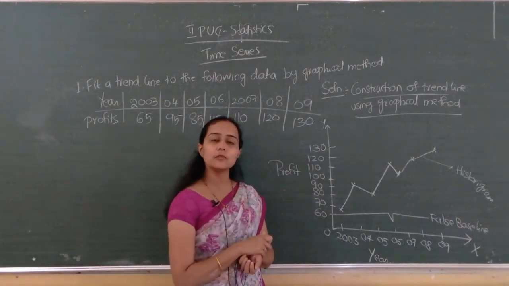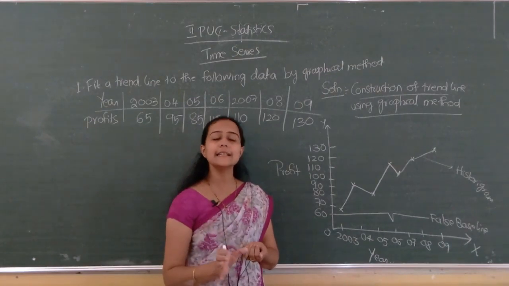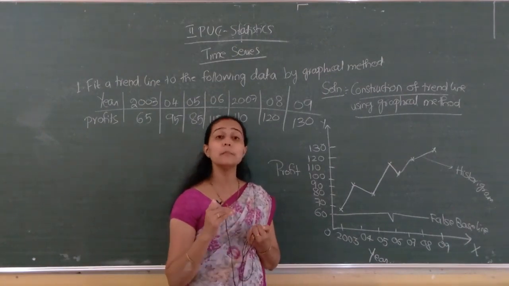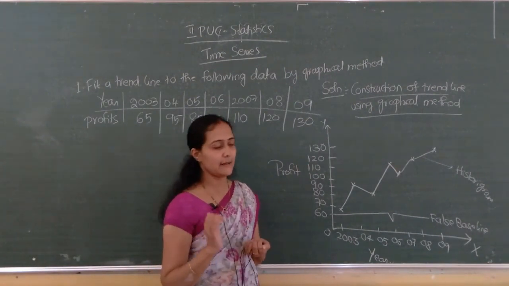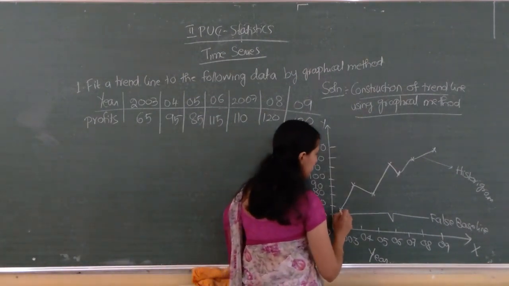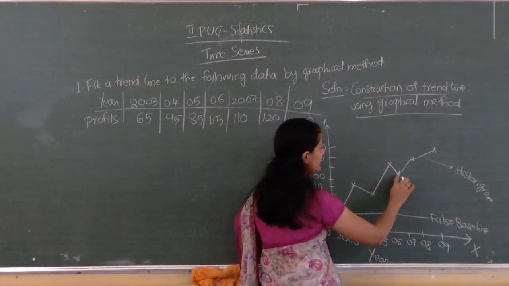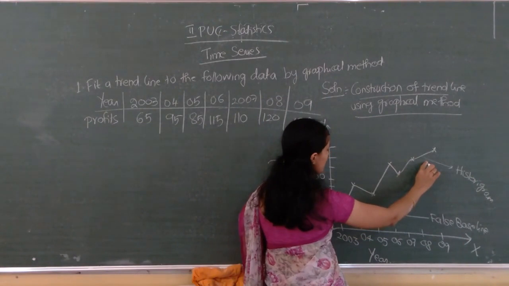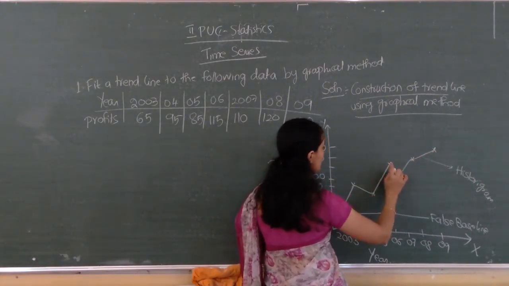After that what we have to do is draw the trend line. Draw the trend line in such a way that the number of points above the line and below the line must be equal. So I am taking from here. If I do it like this, 1, 2, 3 will be here. If I do it like this, how many points will be there? 3 here and 1, 2.